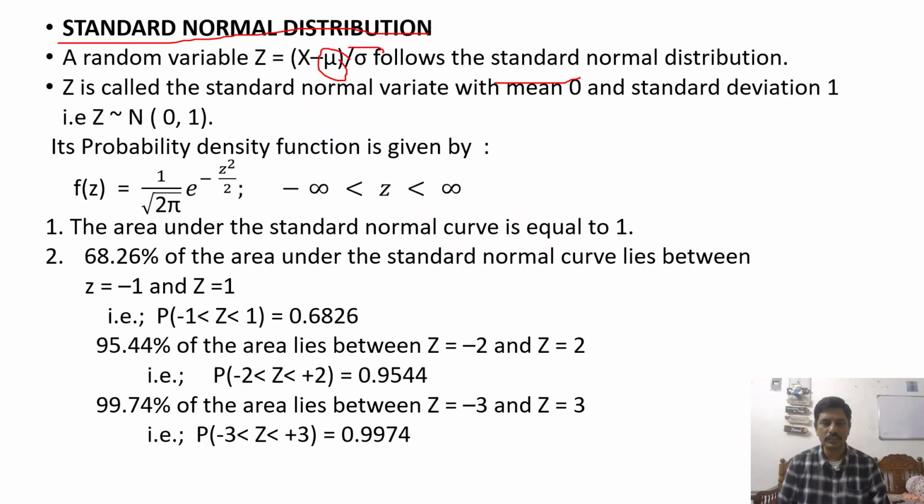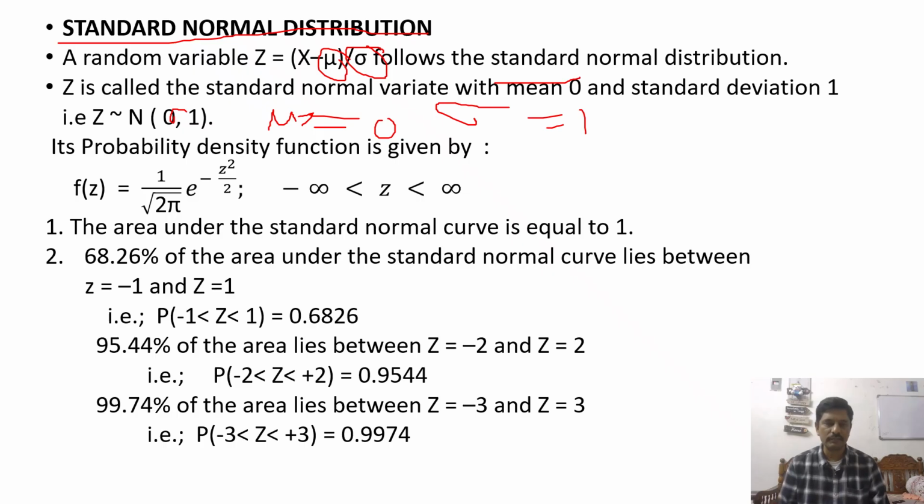The specific values are 0 and 1. The mean takes the value 0, and the standard deviation takes the value 1. Then the normal distribution is said to be the standard normal distribution. Please remember it, very important.